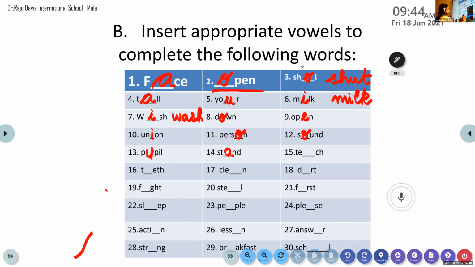Smruti, did I call you? No, no. Smruti, come on. Do the 15th word for me, Smruti. Yes, ma'am. Come on, do the 15th word.